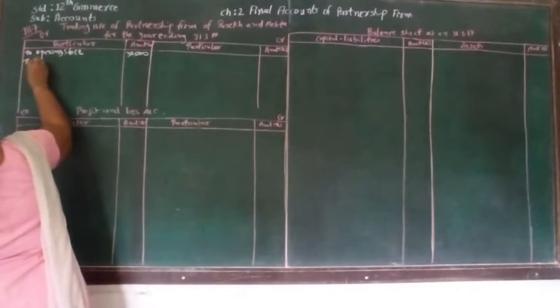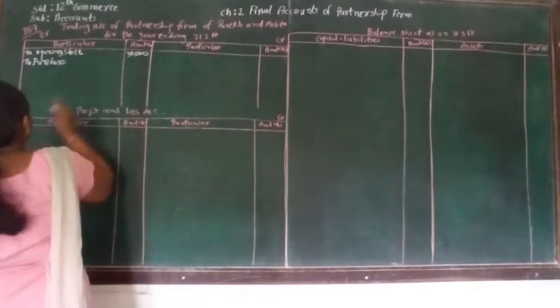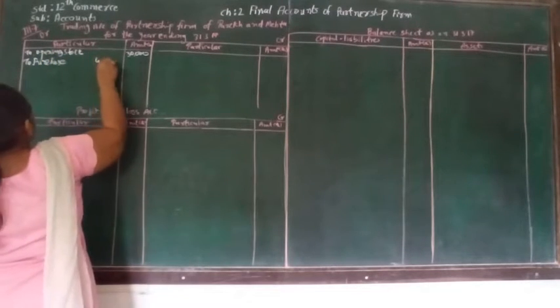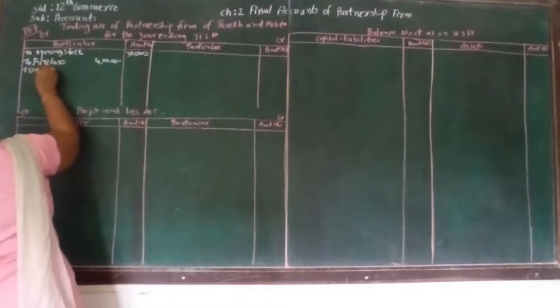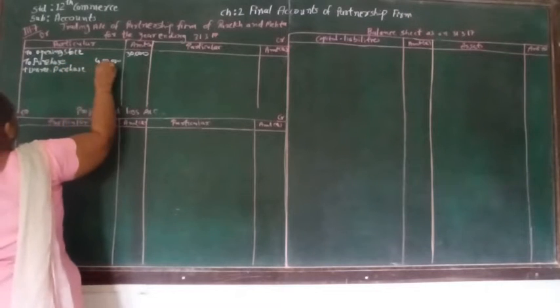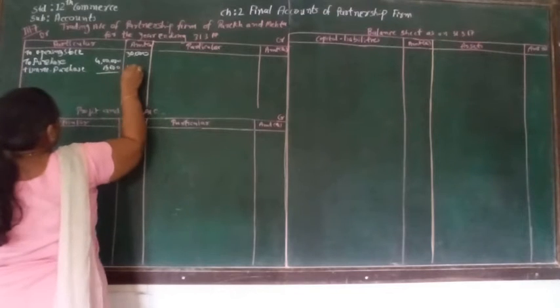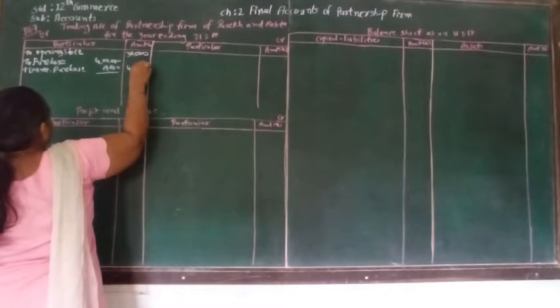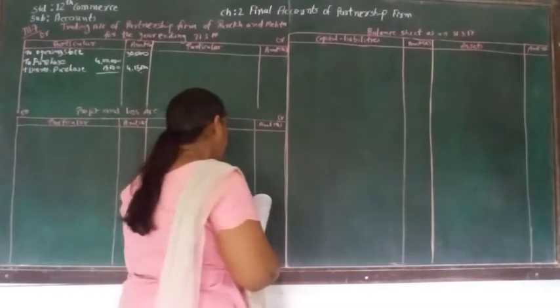To purchase account. Purchase account is how much? 4 lakh plus unrecorded purchase. That is 15,000. So here total will be 4,15,000 and other adjustment of the second will be in the creditors.